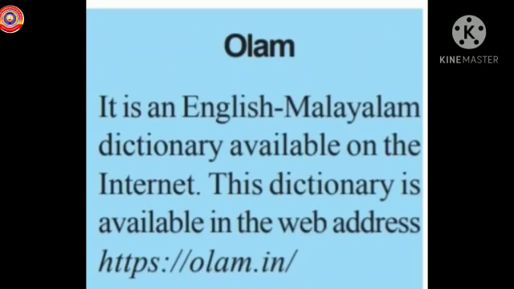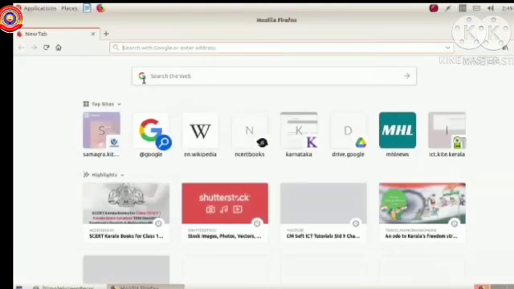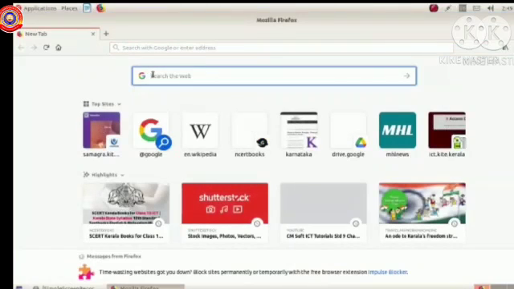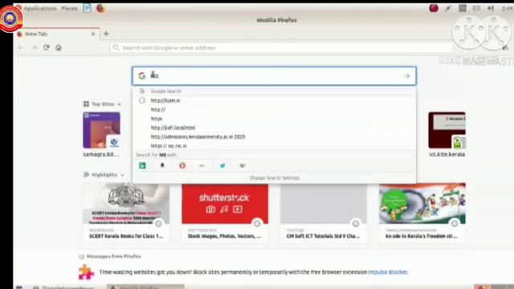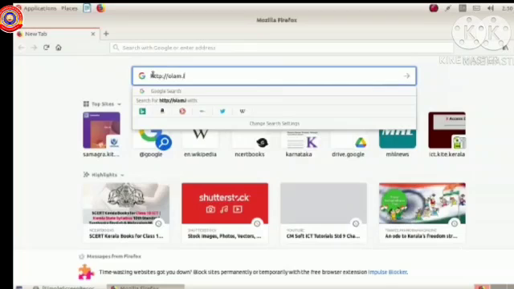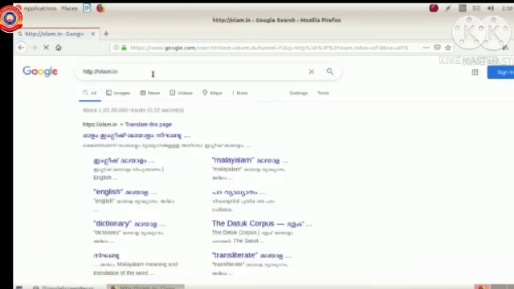Let's search the Malayalam equivalent of the word freedom with the help of the website Olam. For that, open browser software. Type http://olam.in in the address bar. Press enter key. Olam is an English Malayalam dictionary available on the internet.